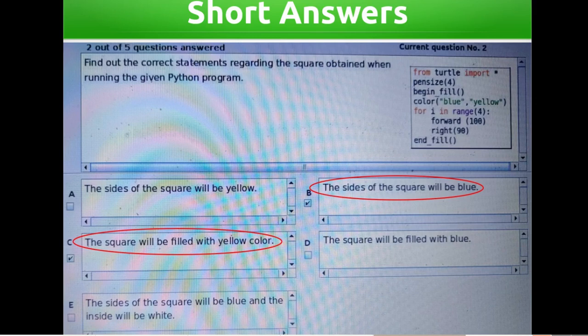The sides of the square will be blue. The square will be filled with yellow color. The square will be filled with blue. The sides of the square will be blue and the inside will be white. Answers: The sides of the square will be blue. The square will be filled with yellow color.